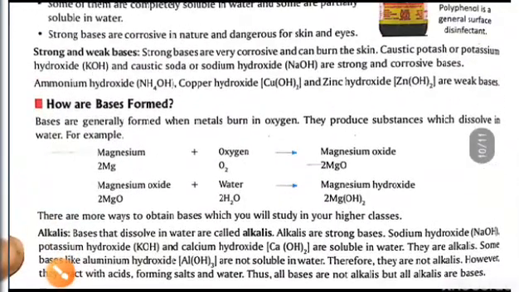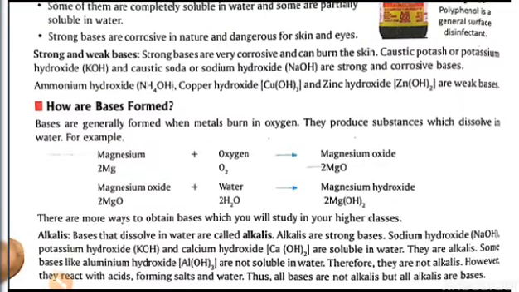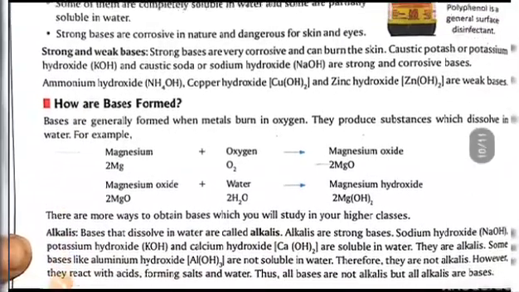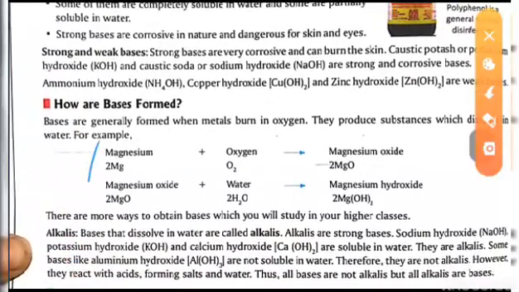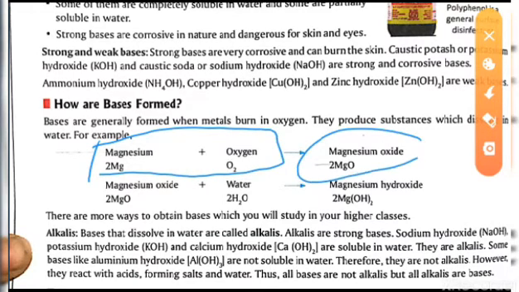The other thing written is how the bases are formed. Now, when a metal is burned in the presence of oxygen, it produces substances which dissolve in water, just like magnesium. When magnesium reacts with oxygen, it produces magnesium oxide.